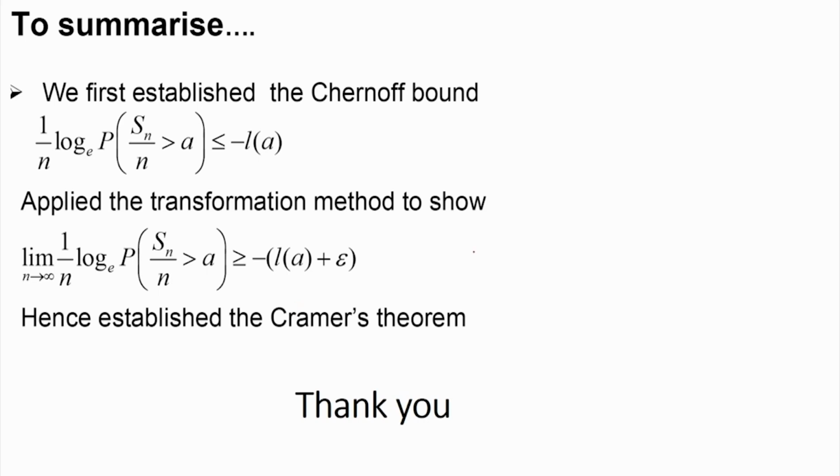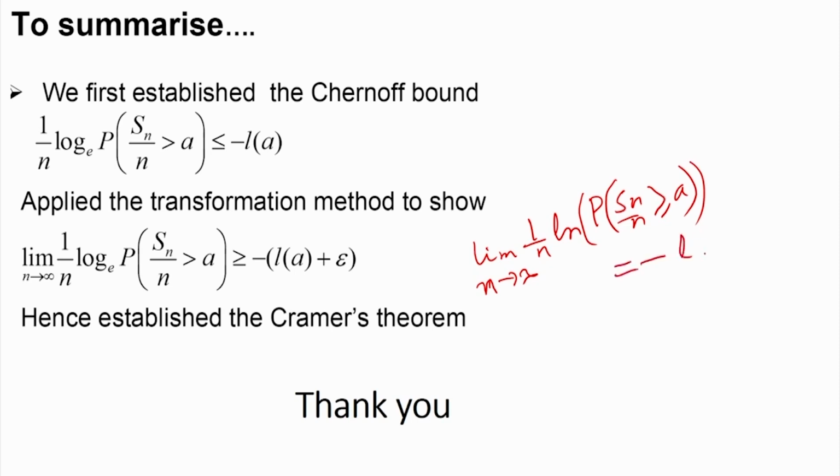What is Cramer's theorem? The limit as n tends to infinity of 1 by n times the log of the probability that Sn by n is greater than or equal to a is equal to minus L(a), where L(a) we have already defined as the rate function. So if we have to find the probability that Sn by n is greater than or equal to a, this will be approximately equal to e to the power minus n into L(a). So this is the final result we obtain.